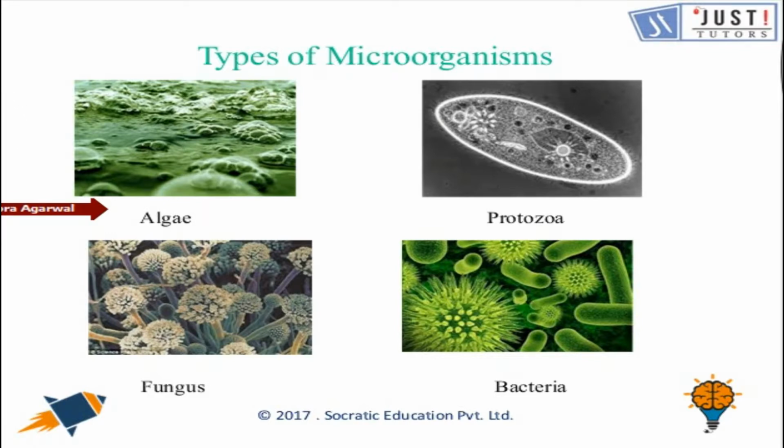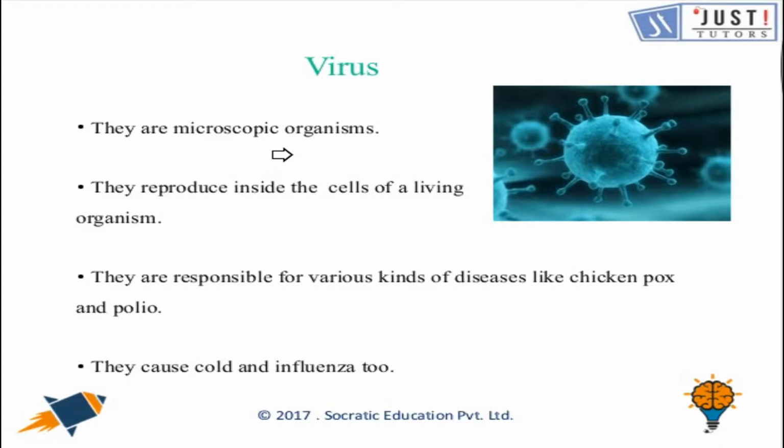Now, next we have the virus. They are small infectious agents that replicate only inside the living cells of other organisms. So if you have a cold or chicken pox or cold sores, that means you have got the virus of some other person into your body. So that is causing a disease, and we can have serious problems as well, like Ebola virus and AIDS. Those are the serious diseases that are caused by viruses.